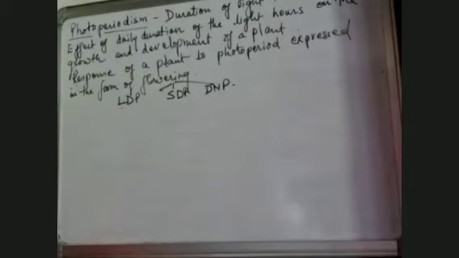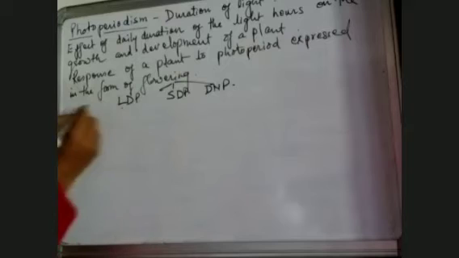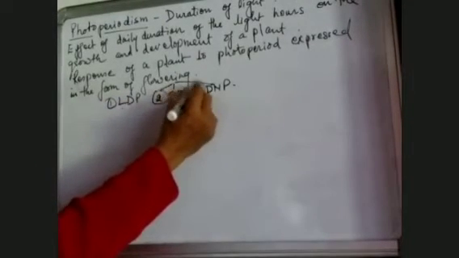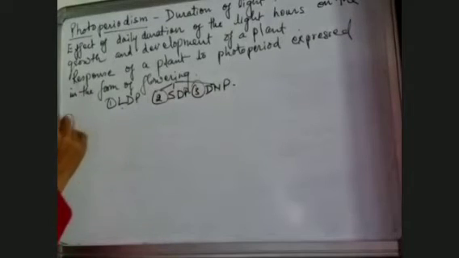So there are three types of plants. The plants which require duration of exposure to light more than the critical duration are this. So this is first, this is second, and this is third. So I'll write for the first one, what are LDP or what are long day plants?